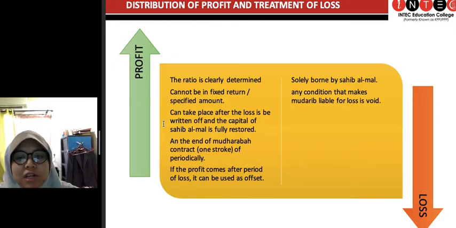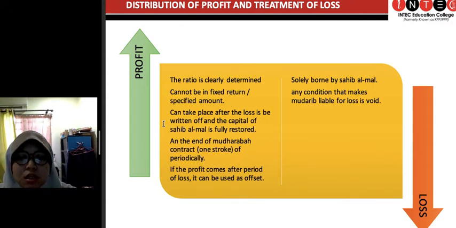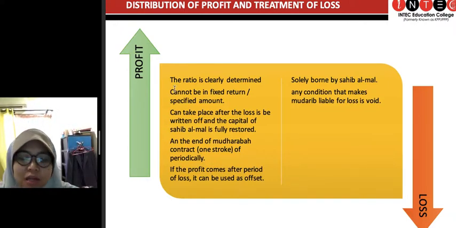And if the profit comes after a period of loss, it can be used as an offset lah, like I say. And if you incur losses and then afterwards you incur profit, the profit should be used to offset the loss. And then afterwards to restore the capital of the sahibul mal. If there's any balance, then it should be divided among both parties. Okay, that is the distribution of profit.